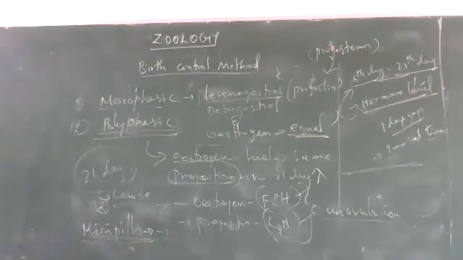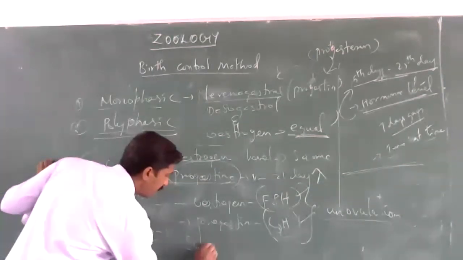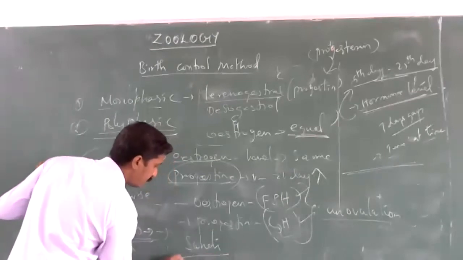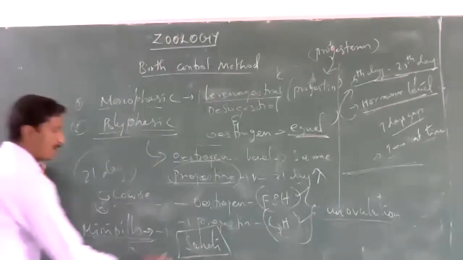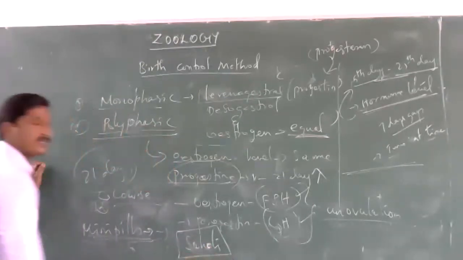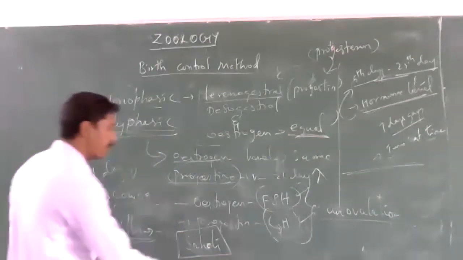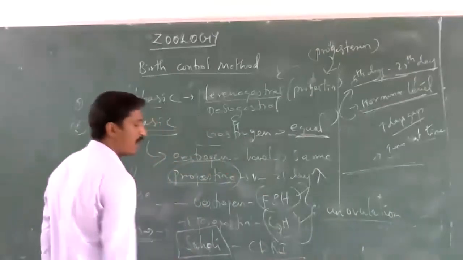Next, one of the contraceptive pills was discovered by our Indian scientists, from the Central Drug Research Institute, CDRI, Lucknow.